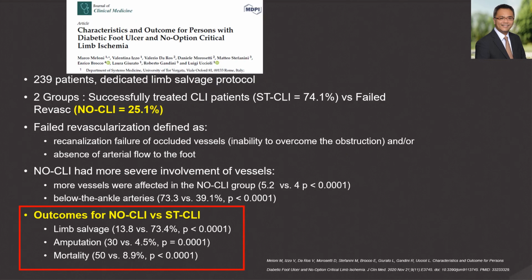In a recent paper of about 239 patients treated in a dedicated limb salvage unit, the incidence of no-option critical limb ischemia was about 25%. Clearly, the outcomes for this group were significantly worse in terms of limb salvage, amputation, and mortality.